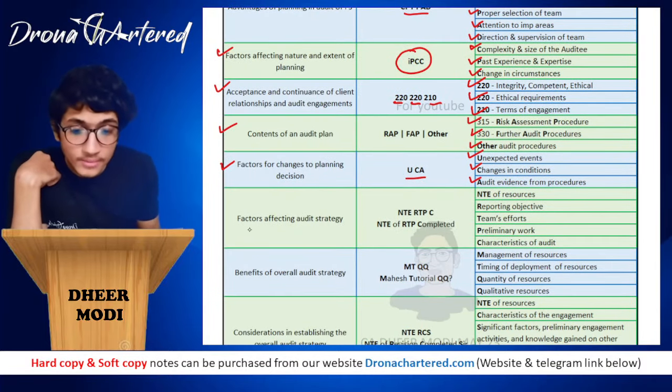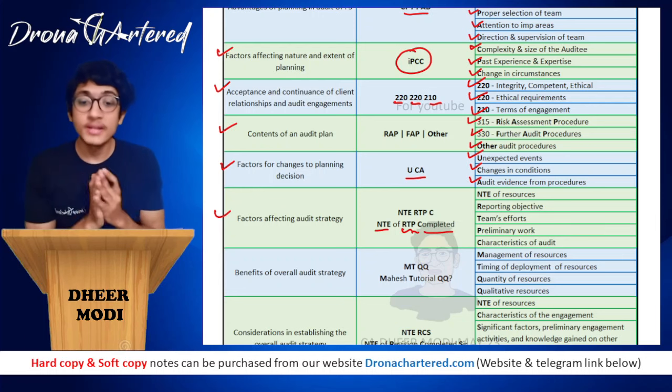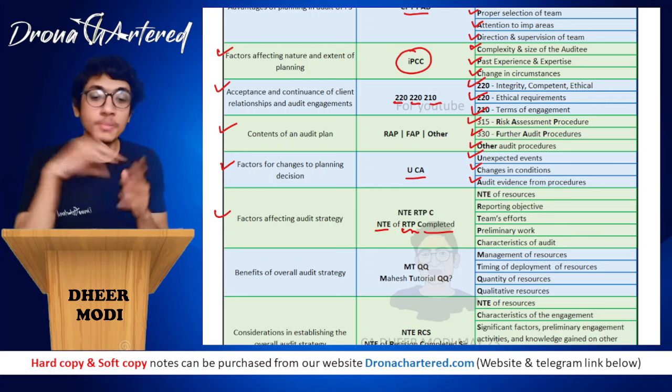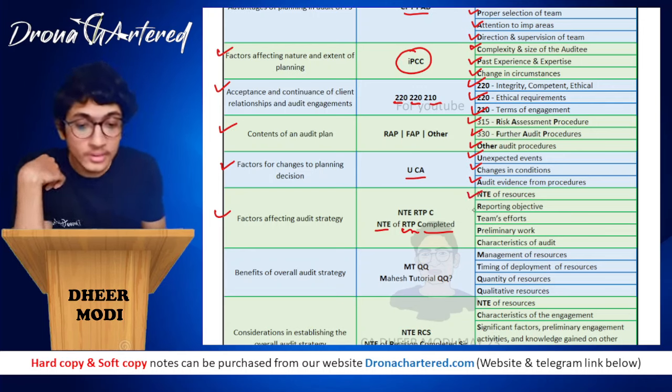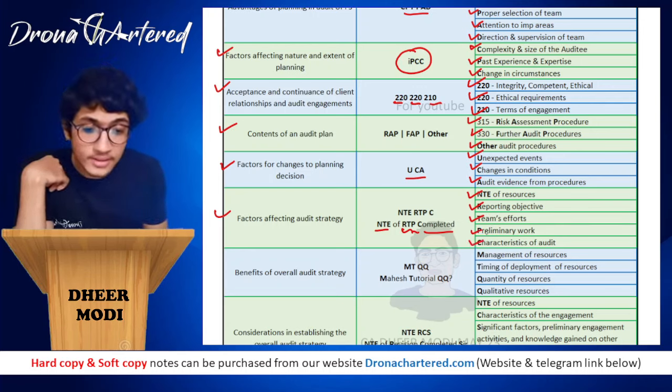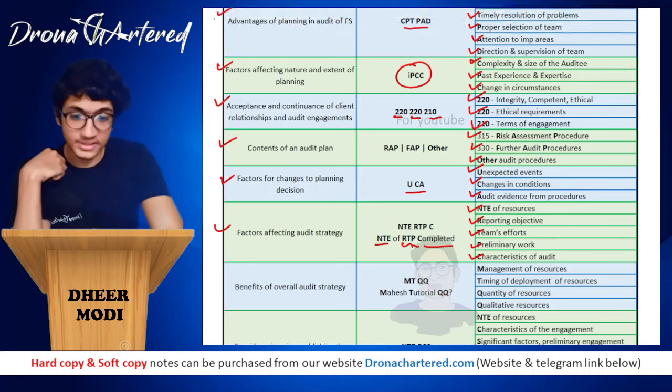NTE is the nature, timing, and extent of resources. R is for reporting objectives, T for team's efforts, P for preliminary work, and C for characteristics of audit. These are the factors that affect audit strategy.